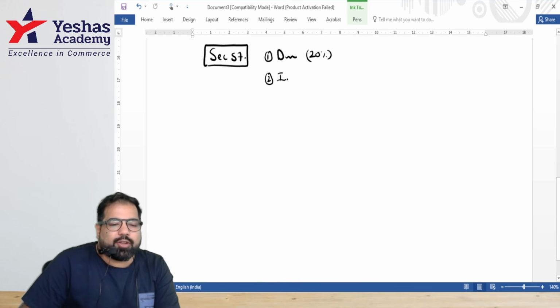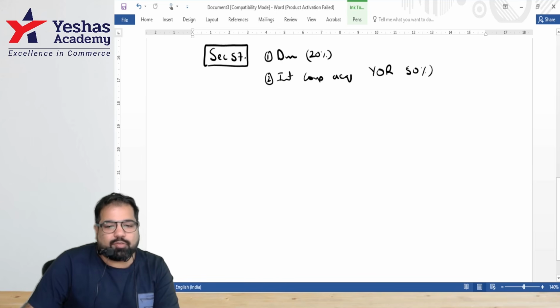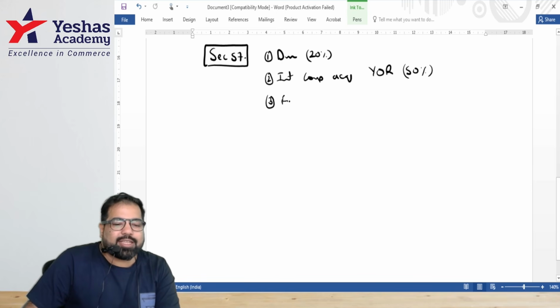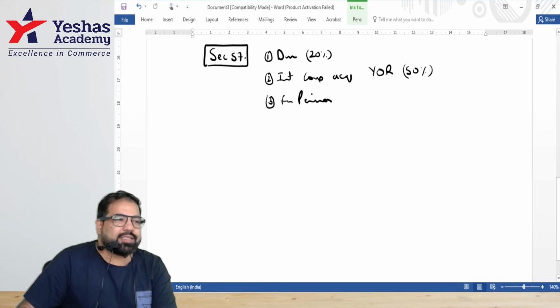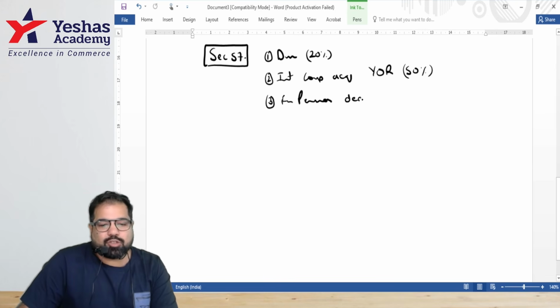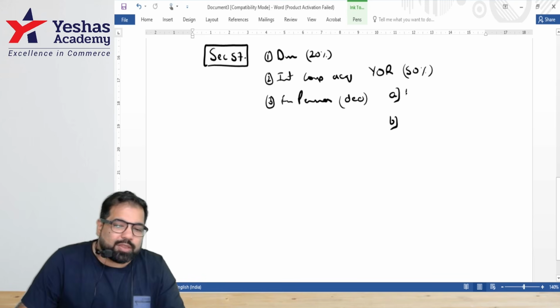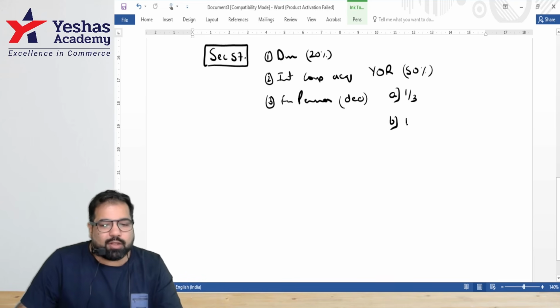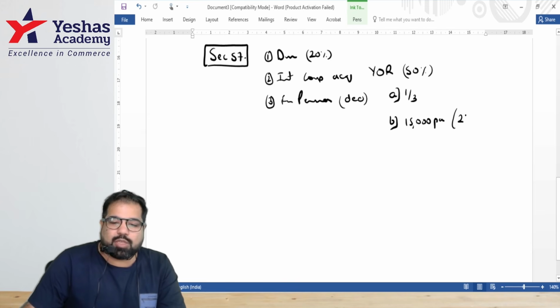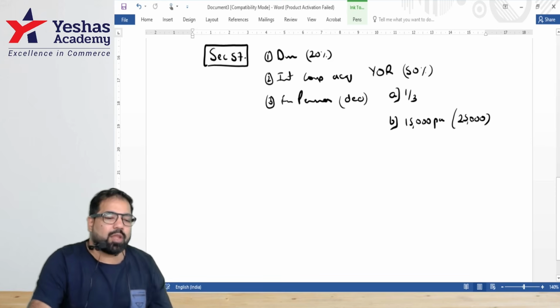Second, if you have interest on compulsory acquisition, then will they tax you in the year of receipt? Yes. And you will get a standard deduction. And guys, if your family gets pension, who feels bad to tax it? Government. So they give you a deduction, but A or B, whichever is lower. Guys, always deduction, whichever is lower. One third of the amount which you're getting, or 15,000 per annum, whichever is lower. If you choose the new scheme, this becomes 25,000.